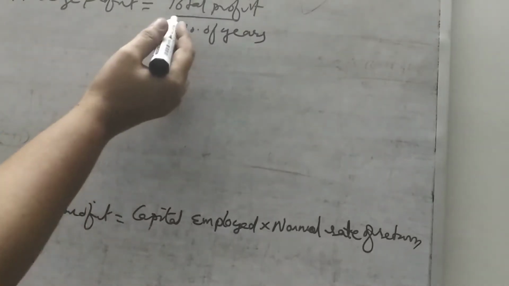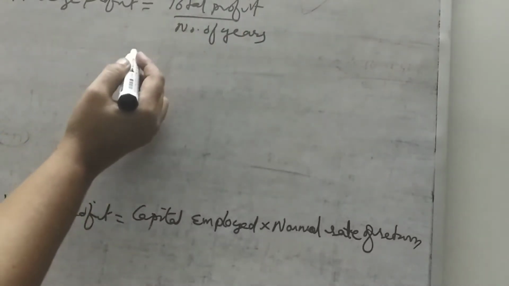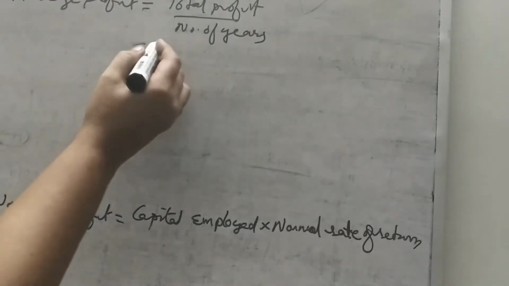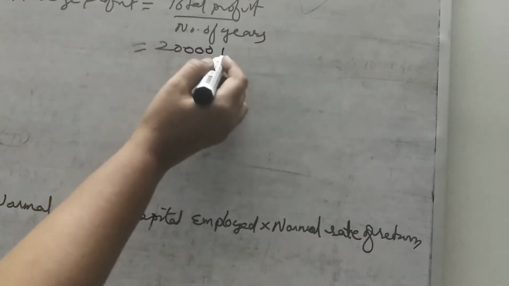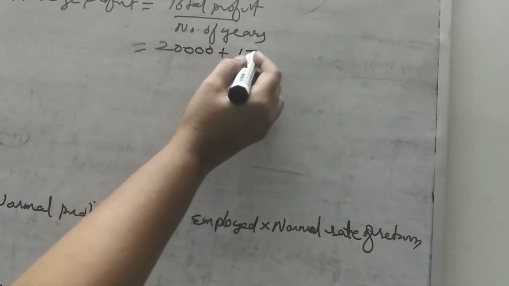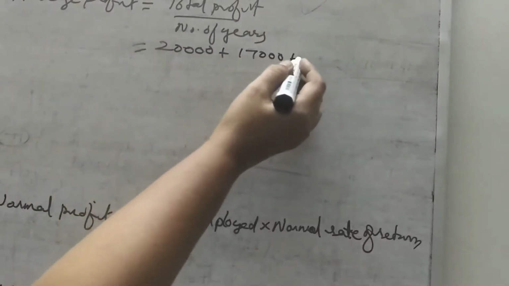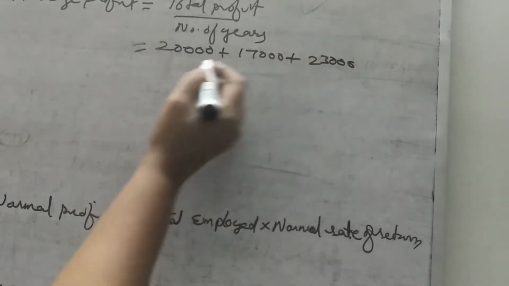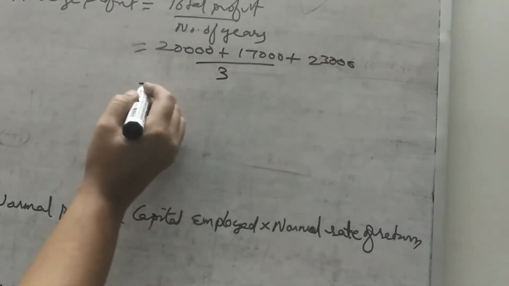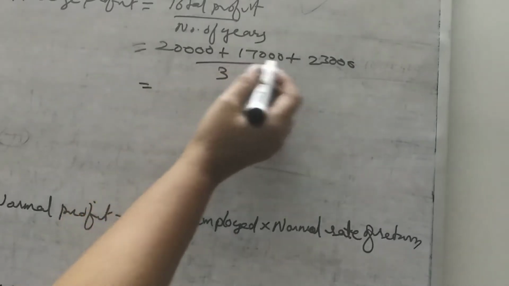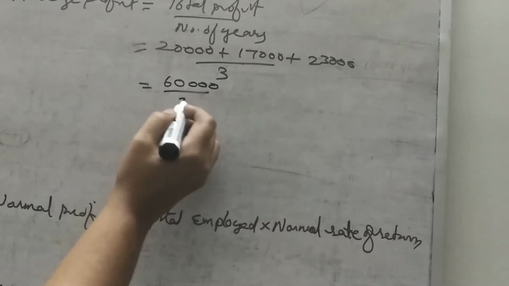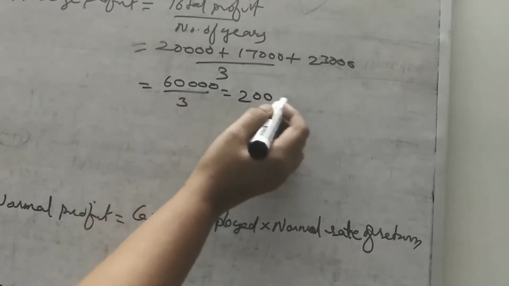Average profit is equal to total profit divided by number of years. Here total profit: 2016 20,000 plus 2017 17,000 plus 2018 23,000, divided by 3. 60,000 divided by 3 is equal to 20,000.